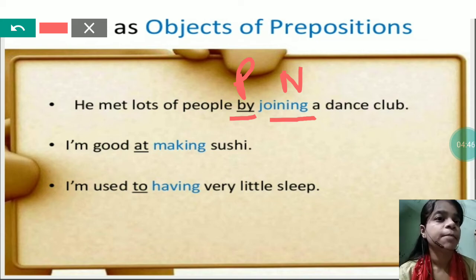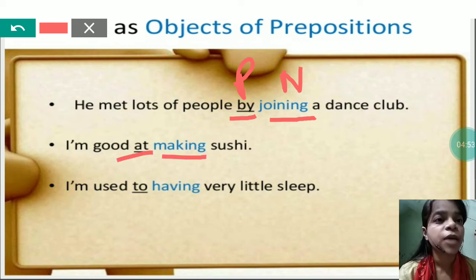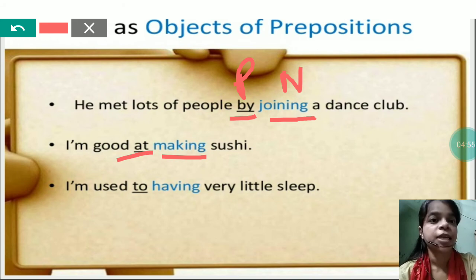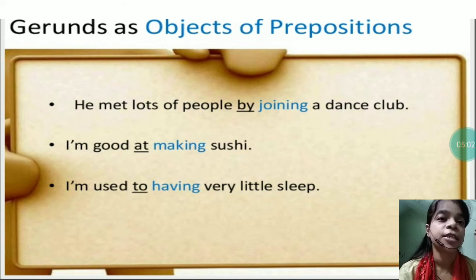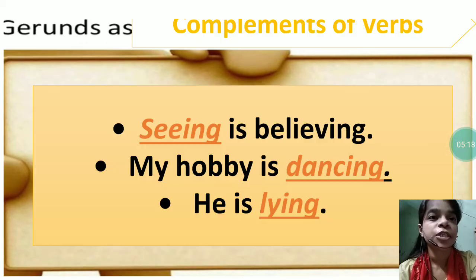I am good at making sushi. Again, at is a preposition, making is a noun. I am used to having very little sleep. Again, to is a preposition, having is a noun. So the words you can see written in blue are gerunds, and the words that are underlined are prepositions. In these three examples, the gerund is acting as the object of these prepositions.